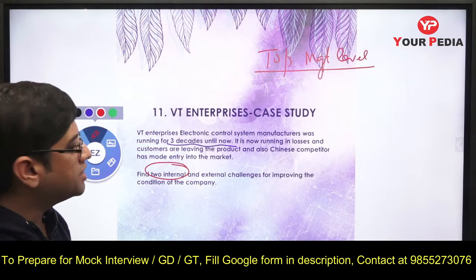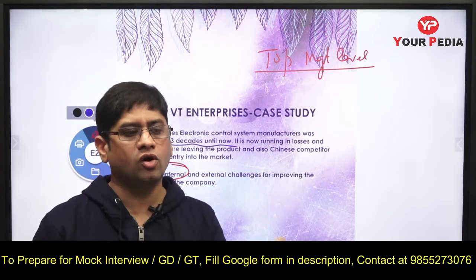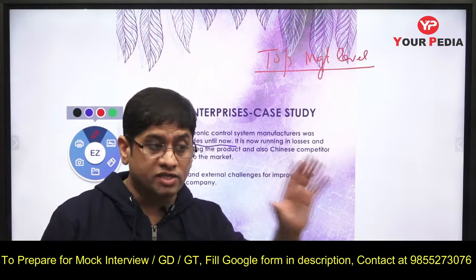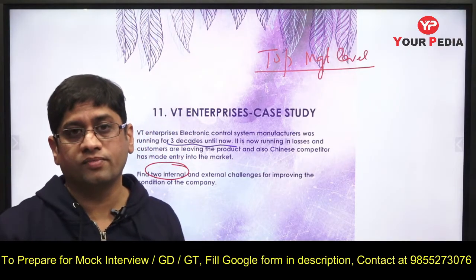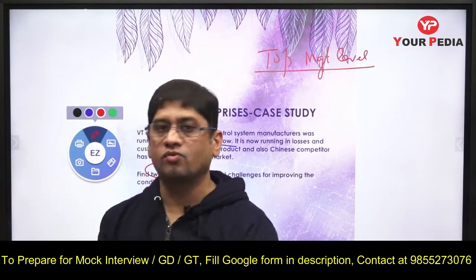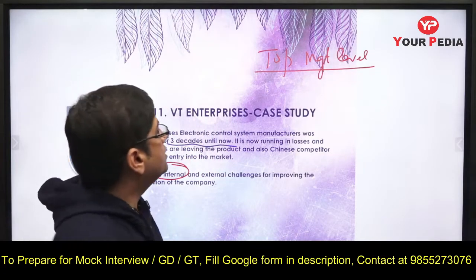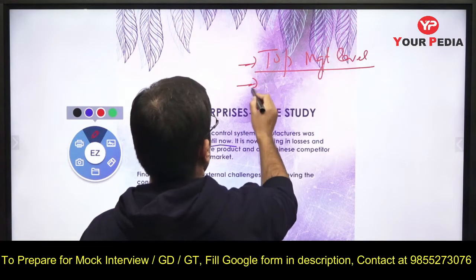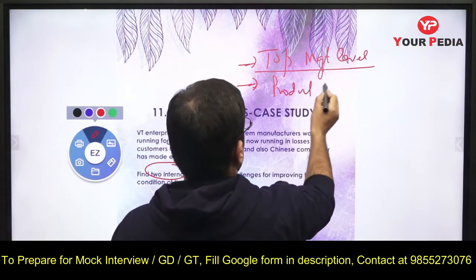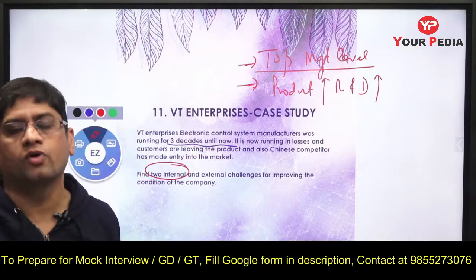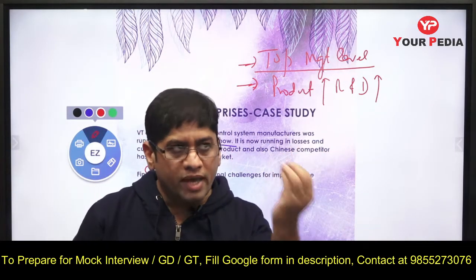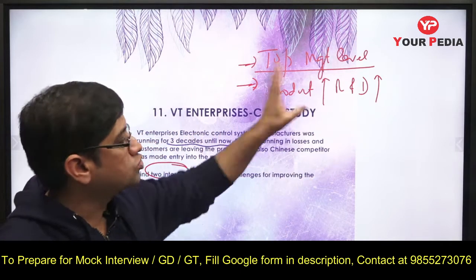Second, you need to do detailed survey of customer, what they want, what is your product, how your product is not competitive, and why people are not taking your product. So unless you know about your competitors, your product and what customer wants, you will not be in position to identify new products. So internally, one, top management level is to be changed. Second, you have to enhance your product, and for that you need to do R&D and you need to basically produce a good product which you will get to know through survey. So make a product which people want, and that you will get to know through R&D.